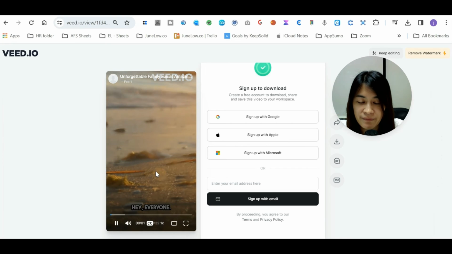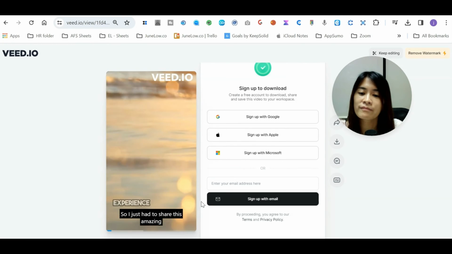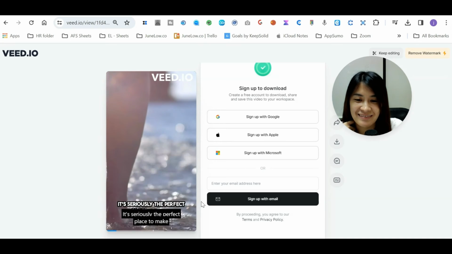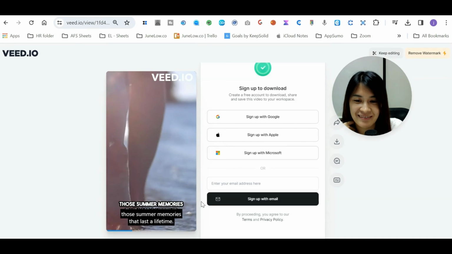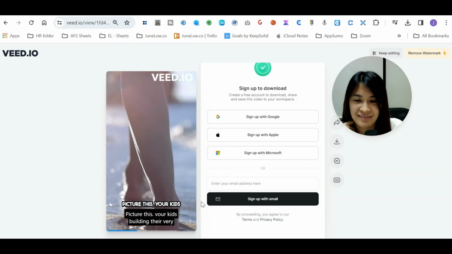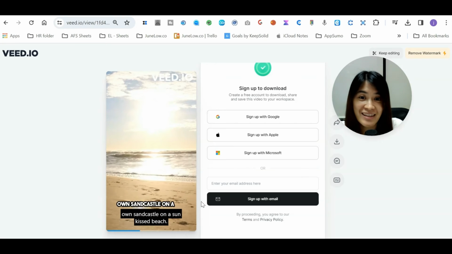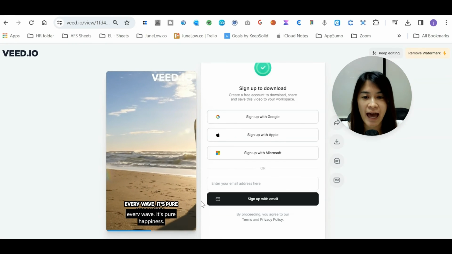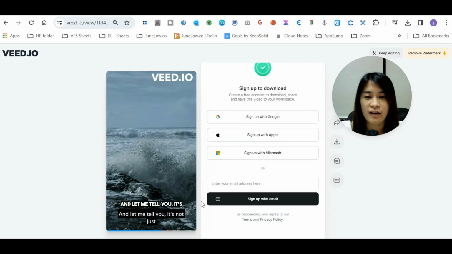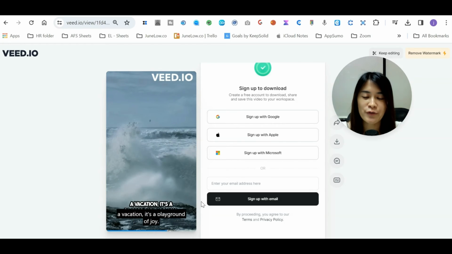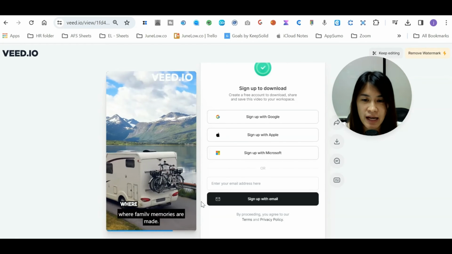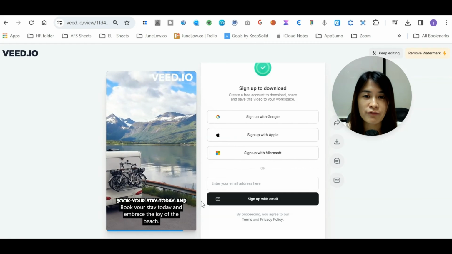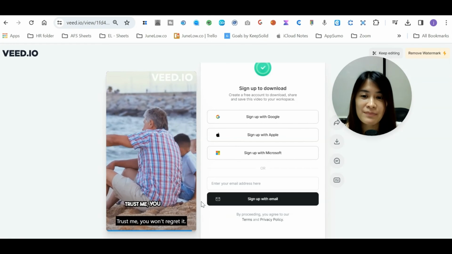Hey everyone! So I just had to share this amazing experience I had at the amazing June Hotel. It's seriously the perfect place to make those summer memories that last a lifetime. Picture this, your kids building their very own sandcastle on a sun-kissed beach. Every laugh, every grain of sand, every wave, it's pure happiness. And let me tell you, it's not just a vacation, it's a playground of joy. The amazing June Hotel is where family memories are made. So why wait? Book your stay today and embrace the joy of the beach.